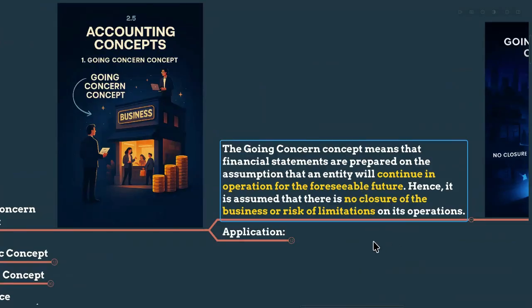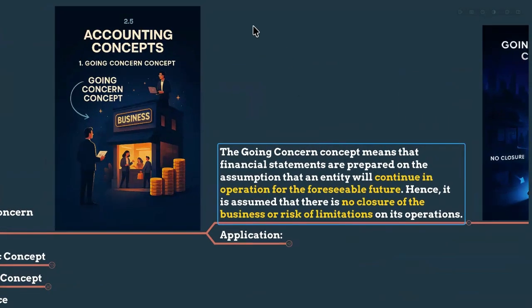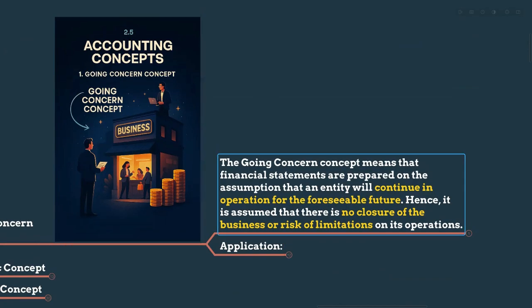So we are assuming that there is no closure of our business, or there is no risk of having to shut down our business. That is going concern. This is the basic assumption of preparing financial statements. Without the going concern assumption, we cannot produce any financial statements, because we cannot classify the assets as current or non-current assets, or liabilities as non-current or current liabilities. If we have going concern only, we can classify the assets.